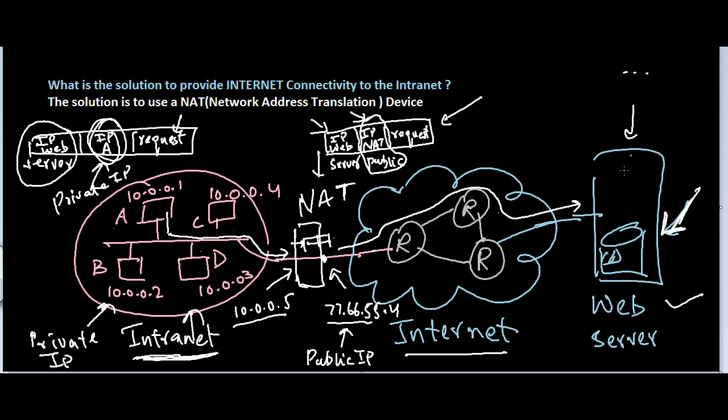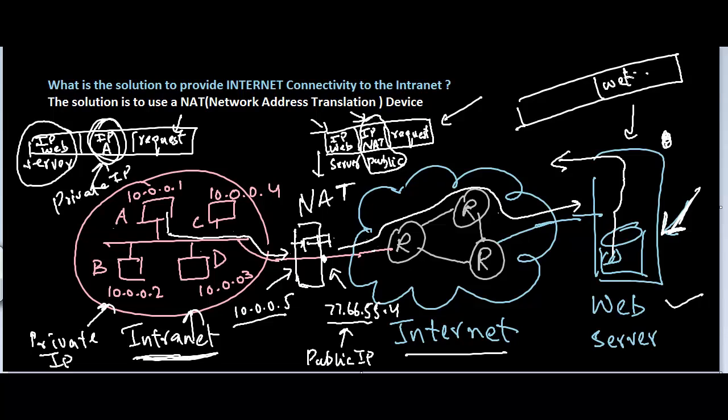So the web server is going to process this request, and after processing this request, the web server is going to send the web page back. So who is the web server going to send this web page back to? The web server will create a packet through which it's going to send the web page. It may create a single packet or it may create many packets depending on the file size.